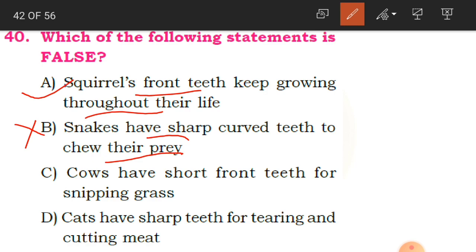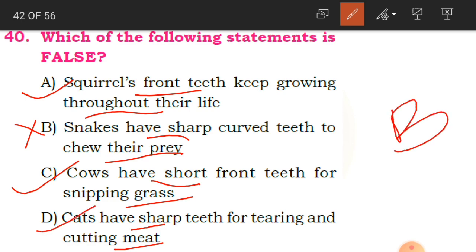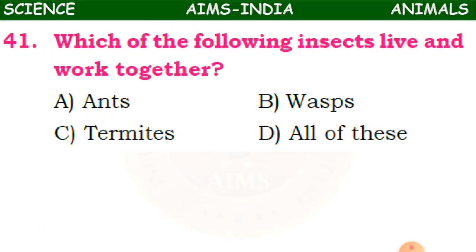C is, cows have short front teeth for snipping grass. Is this correct? Yes, this is correct. D is, cats have sharp teeth for tearing and cutting meat. Is this correct? Yes, this is also correct. So our answer is B. This is a false statement. Clear, children?